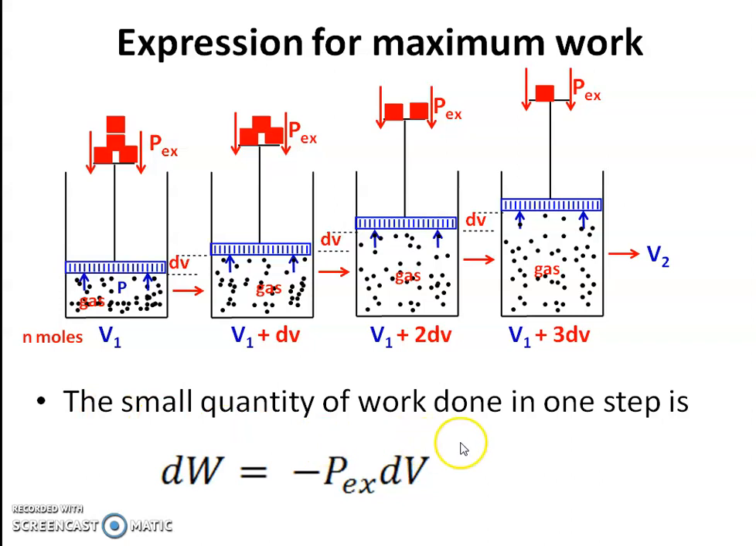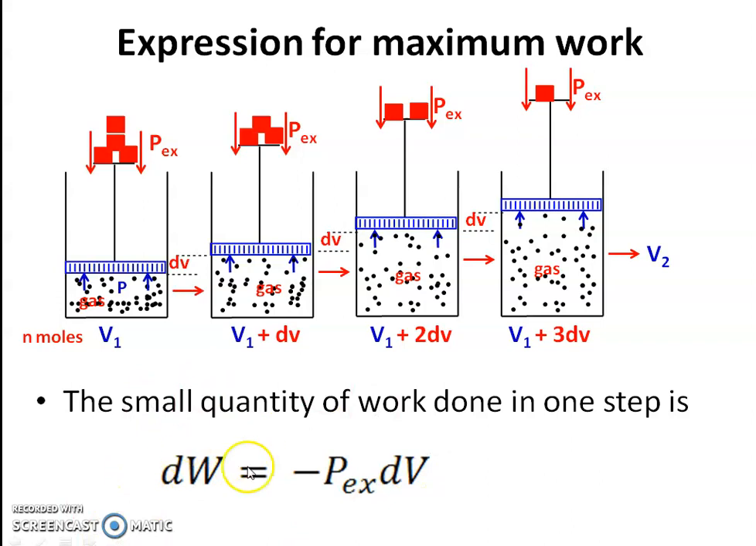Now the small quantity of work done in one step, during the first step or any one step, is given by dW equals minus P external into dV, where dW is the infinitesimally small amount of work done during each step, and dV is the infinitesimally small increase in volume.